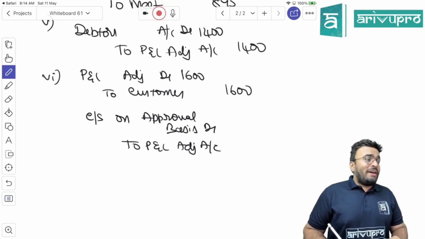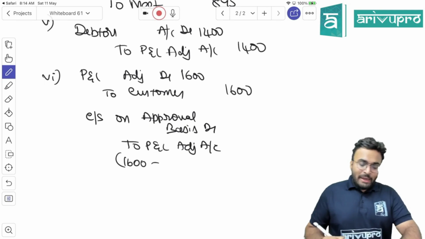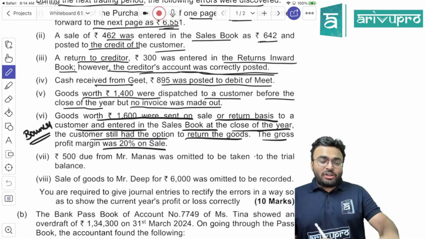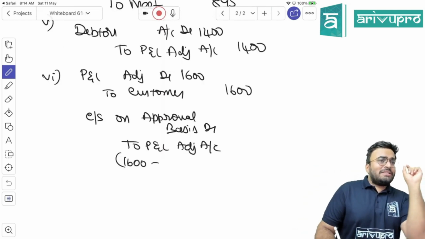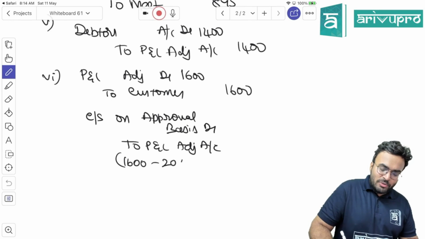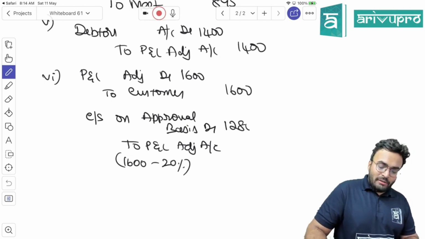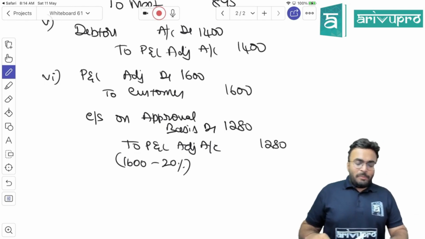Closing stock should always be valued at cost. So this will be 1,600 minus, what is the profit margin? 20% on sale. Directly we have the sale value, we have the profit percentage on sale only. We don't have to change the percentage. Minus 20%, you will get 1,280. I hope it's clear.